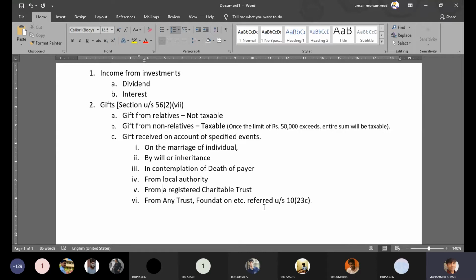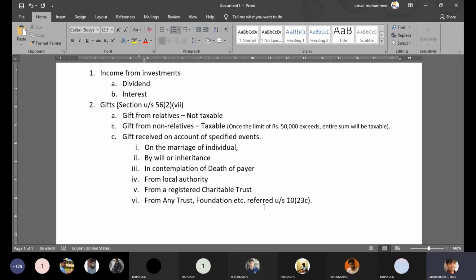So on account of his death, if you're receiving something, this might be any unknown person also, right? In that case also, the gift will not be taxable. Any gift from local authorities. Local authorities can be your city corporation, it can be your police department, right? Sometimes the police department also keeps rewards on catching certain thieves, dacoits. So if you're helping the police department in catching somebody, you get rewarded, right? That is also considered as a gift prize money, and that is also not taxed, right? So all that money you receive from local authorities as reward gifts will not be taxable.